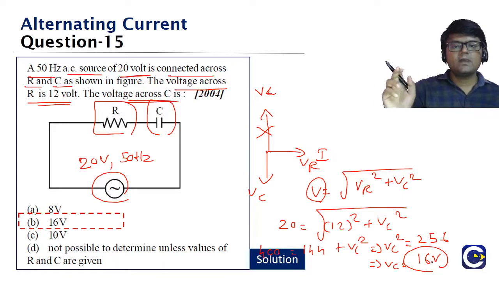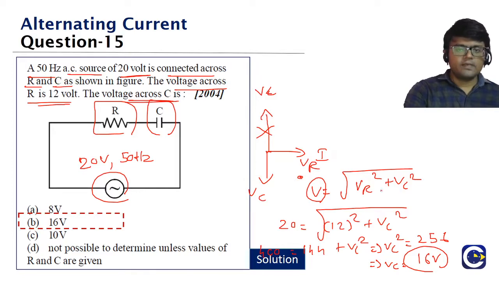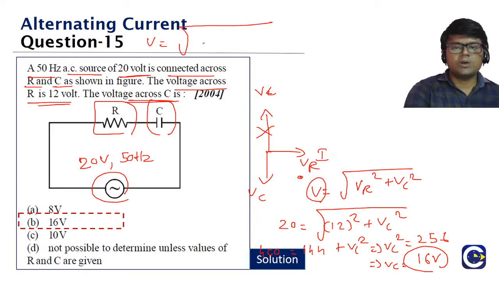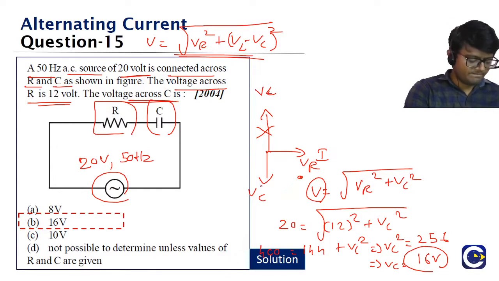So clear guys? How do we relate the voltage values? The voltage drop across the resistor and the voltage drop across the capacitor, how are we going to use them to find the overall voltage in the circuit? V will be equal to root of VR square plus VC square. And I already told you for the series LCR, the overall voltage drop is root of VR square plus the quantity VL minus VC, the whole square. That will be for the series LCR. Here we don't have any inductor, we have just a resistor and capacitor. Clear guys?